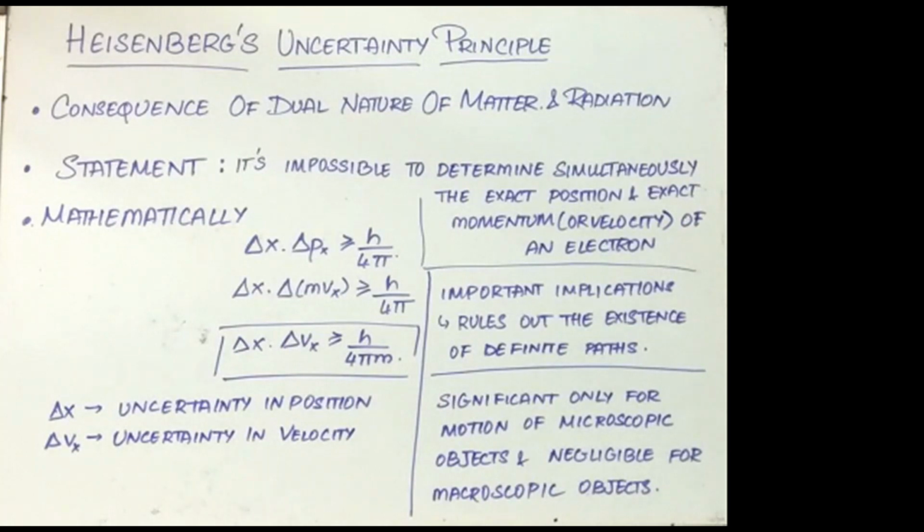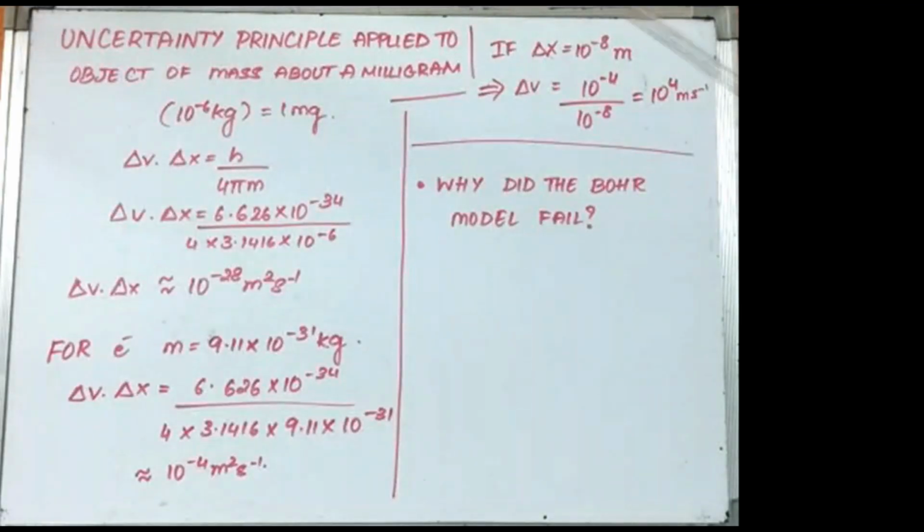The effect of Heisenberg's uncertainty principle is significant only for the motion of microscopic objects and is negligible for that of macroscopic objects. Applying the uncertainty principle to an object of mass about 1 milligram, which is equal to 10 power minus 6 kg, delta v dot delta x is greater than or equal to h by 4 pi m.